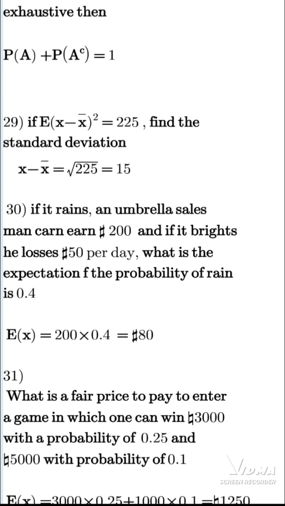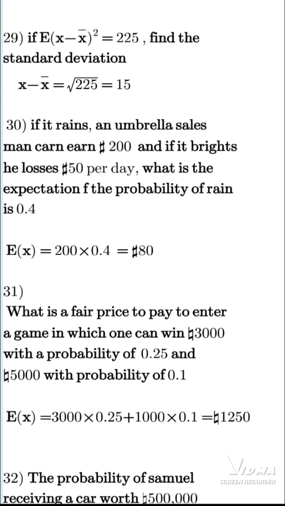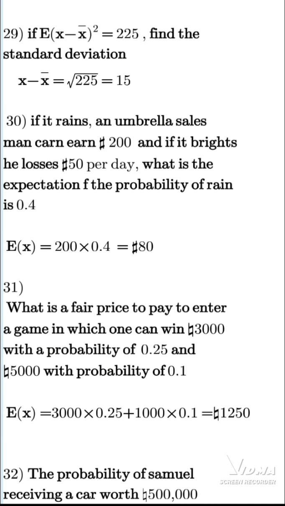So we have the variance to be 225. We have to find the standard deviation. Just take the square root, we have it to be 15. If it rains, an umbrella salesman earns 200 naira. But if it is bright, he loses 15 naira per day. What is the expectation? We multiply the earning times the probability, and the loss times its probability.